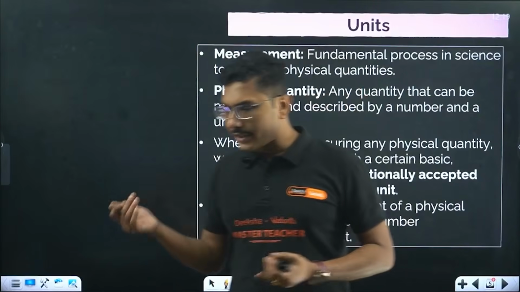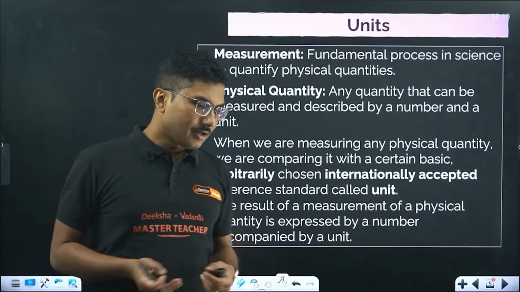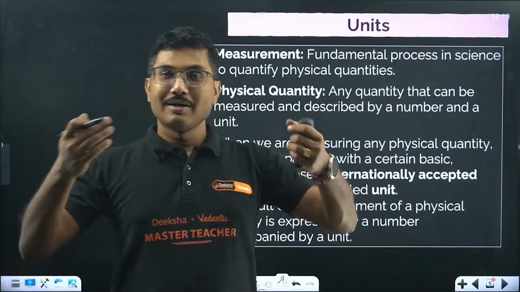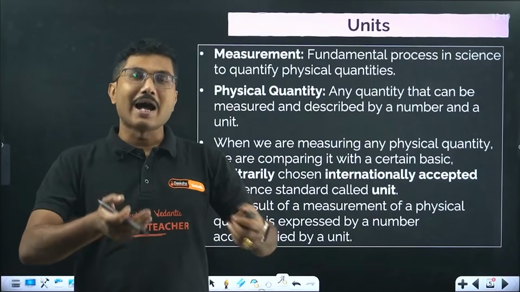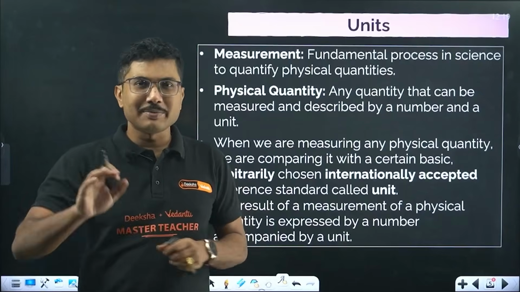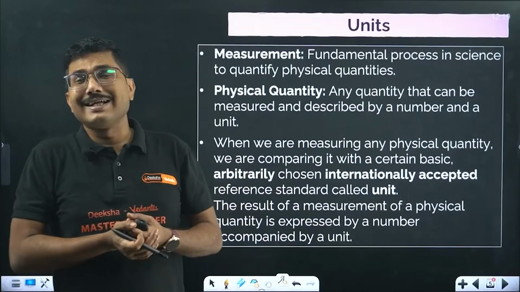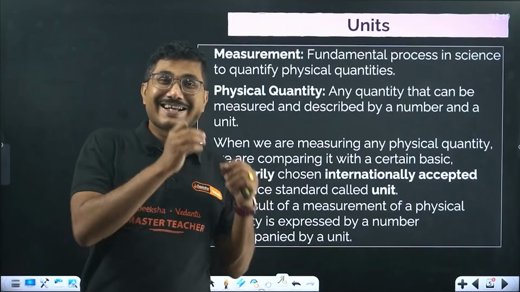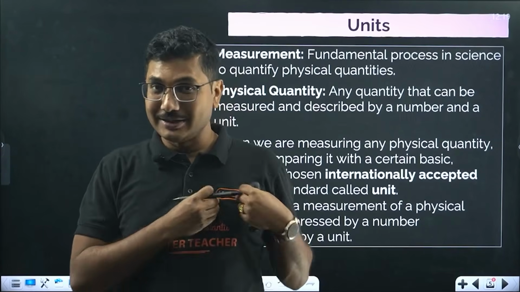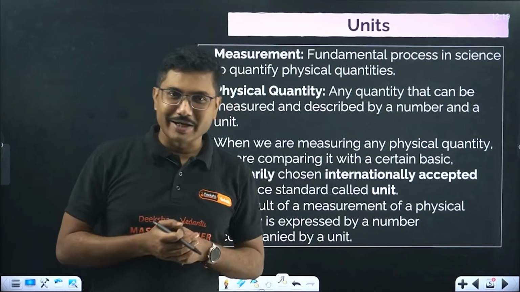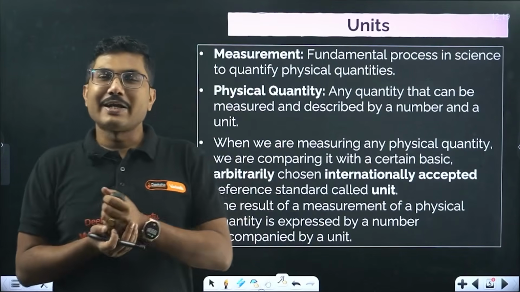But take quantities which are not physical quantities. Suppose you say that I studied for hours but I did not get enough marks, so that hurts me a lot. How much is it hurting you? Can you measure that exact hurt put into your heart? You cannot do that, right? That is like an imaginary quantity, a feeling, that you cannot measure.